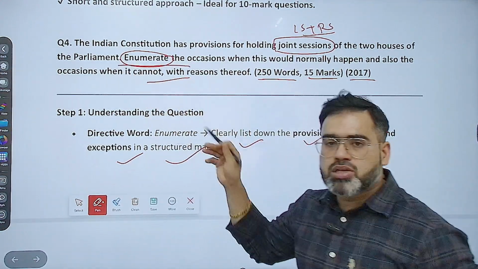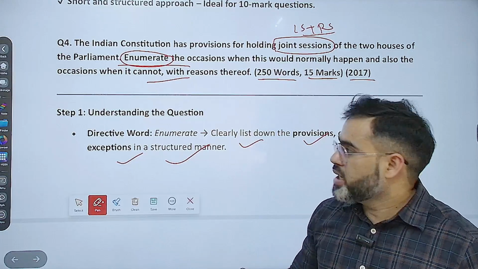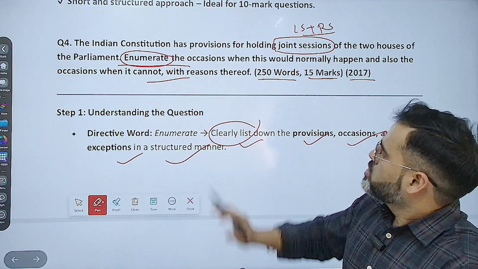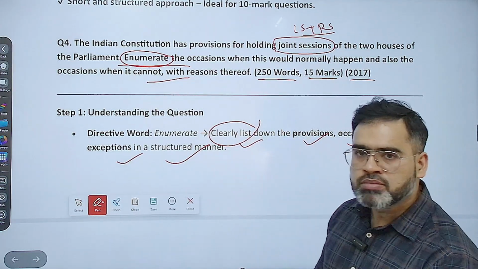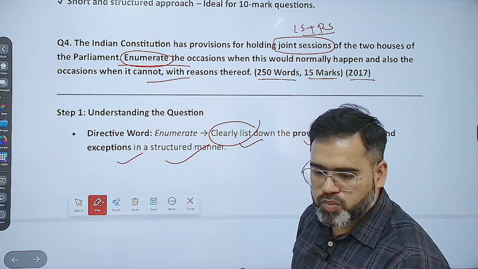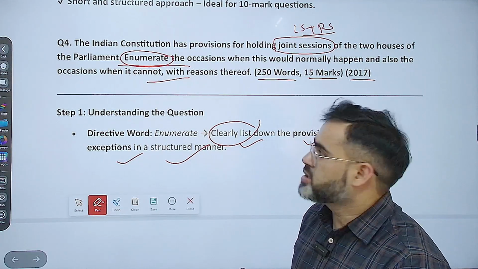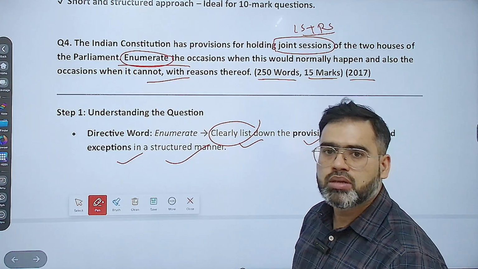See, अगर illustrate होता तो you have to give examples. Enumerate है, then clearly you have to list down now. So just read this question again, whether you are able to recollect the content that is required for this particular question.